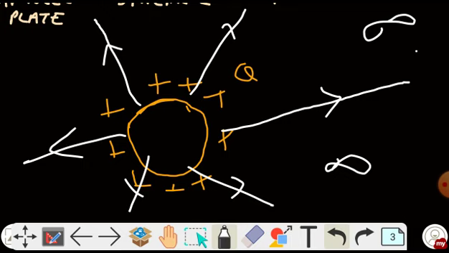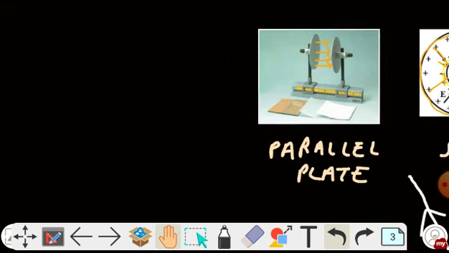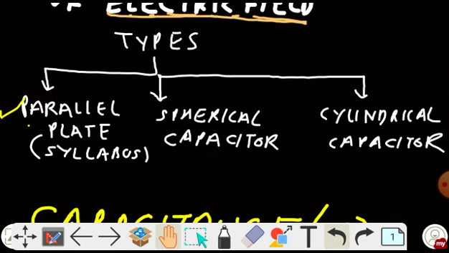It is just similar to water. Suppose you have a bucket of water, you can use that bucket of water whenever you need, but if you throw that bucket of water on the ground, you can't use it. Now it is just spread everywhere. So it is similar here. The spread electric field, you can't utilize it, so you have to store it, you have to confine it in a confined region. Now you got the hint why we need two plates, two spheres, two cylinders, just to confine the electric field between the plates.